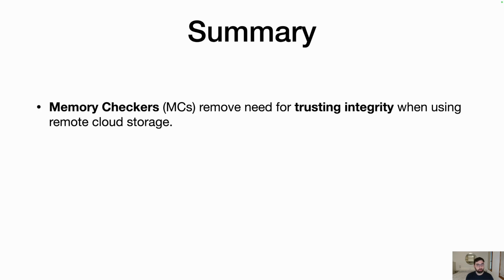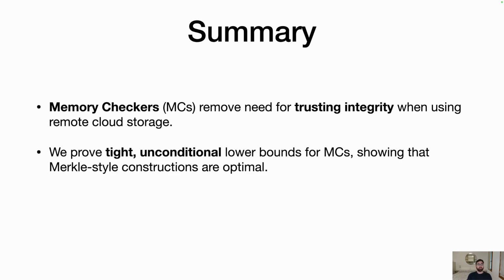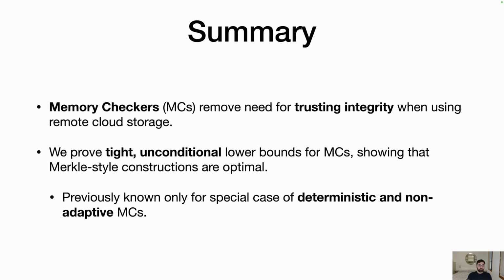Okay, let me summarize. Memory checkers remove the need for trusting integrity when using remote cloud storage, and we prove tight unconditional lower bounds for memory checkers, showing that Merkle-style constructions are optimal. And previously this was known only for the special case of deterministic and non-adaptive memory checkers.